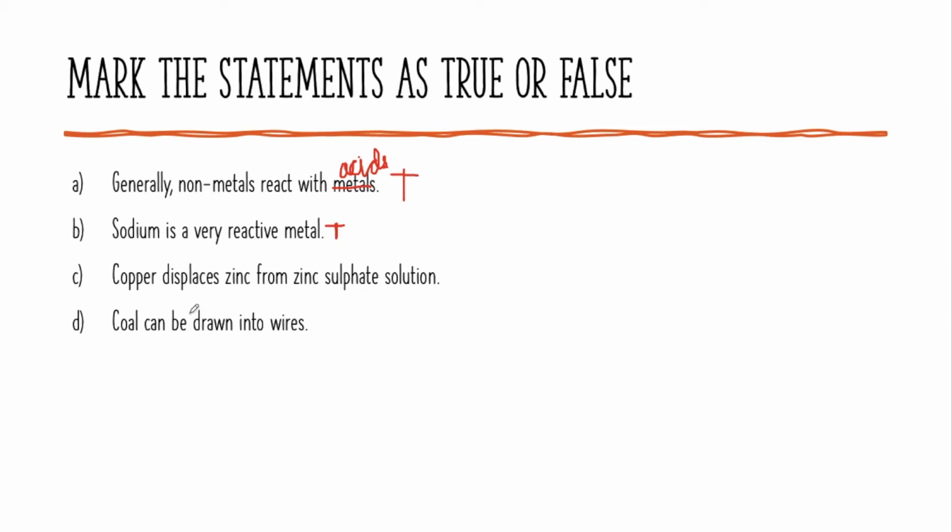And then copper displaces zinc from zinc sulfate solution. No, that is not true, because copper is less reactive than zinc. So I'm going to write F there. Coal can be drawn into wires. No, that is not true. Coal means it is a long chain of carbon, and carbon is not ductile. No, it's not a metal, so it cannot be drawn into thin wire. So let's go to the next and see the answer. True, false, false. Yeah, so the answer is correct.